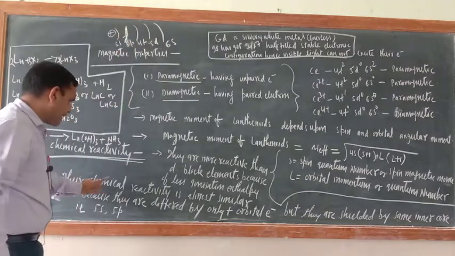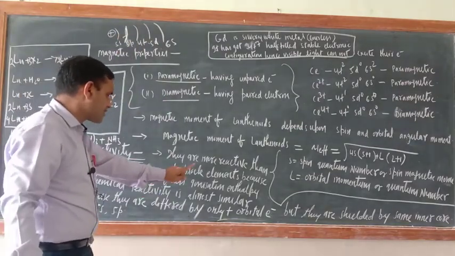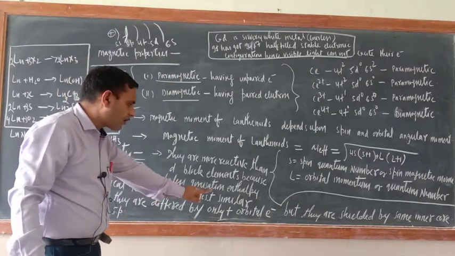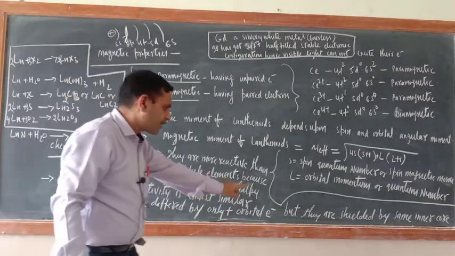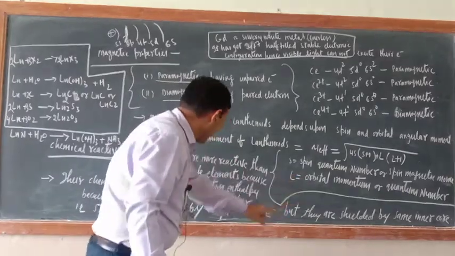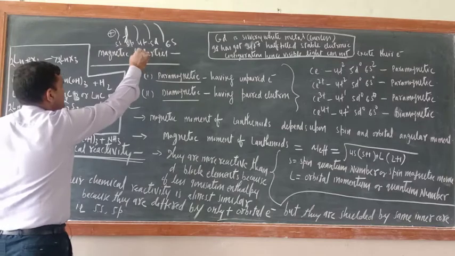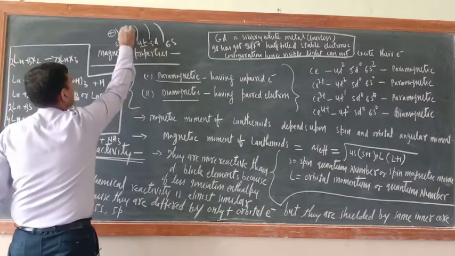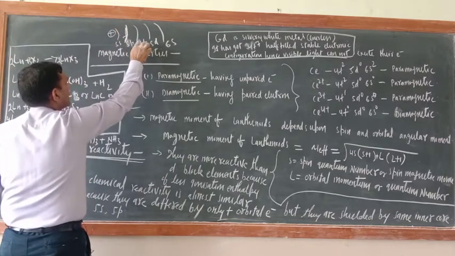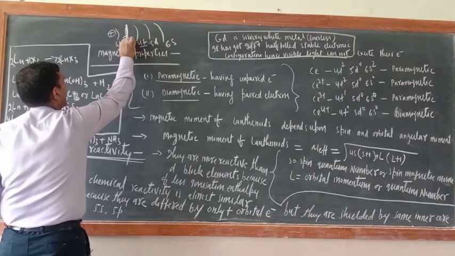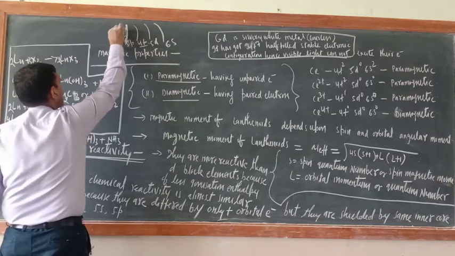Just see, their chemical reactivity is almost similar because they differ by only f orbital electron, but they are shielded by the same inner core, that is 5s and 5p. Just see, 4f is here. Now this 4f electron is shielded by 5p and 5s.